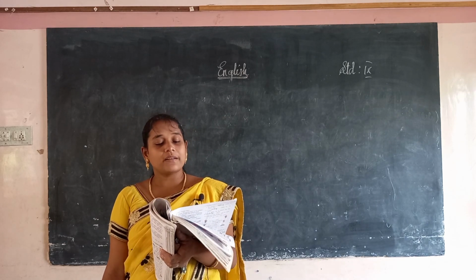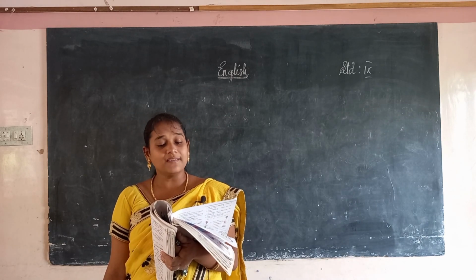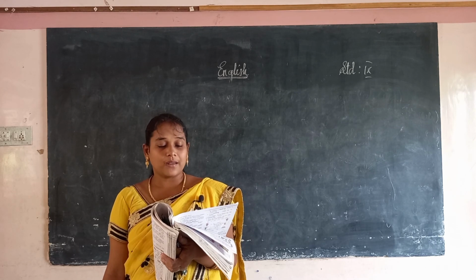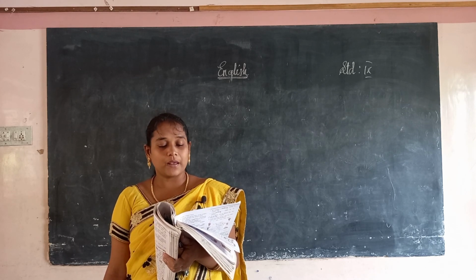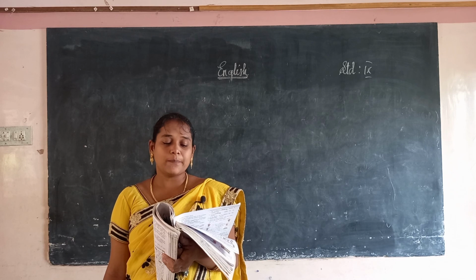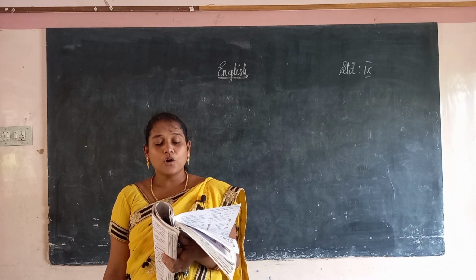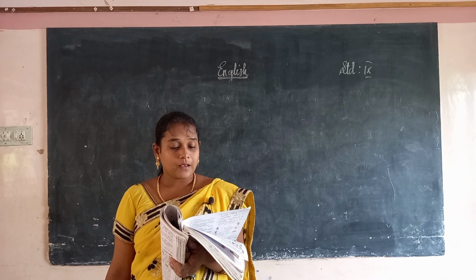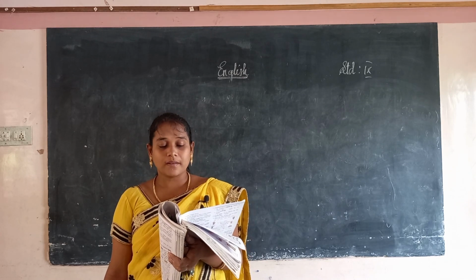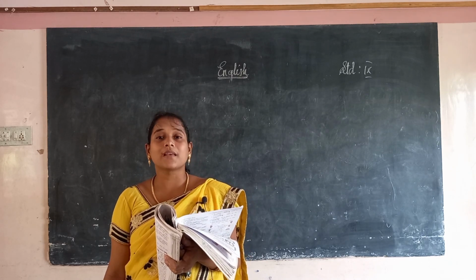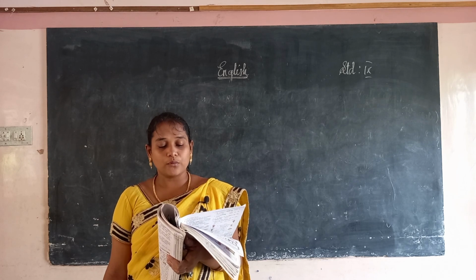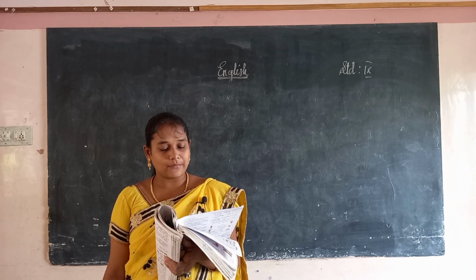Is she dash she watch TV? Is she watching TV? Who is he helping? So, who is he helping? Her father dash dinner. Her father is not cooking dinner. Akila dash not singing a song. Akila is not singing a song. So, just we have to write verb plus ing and we have to fill.